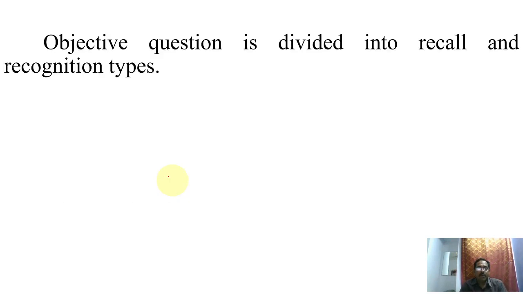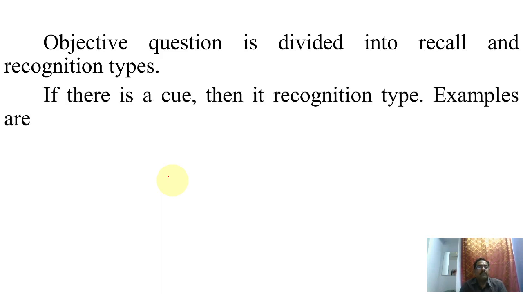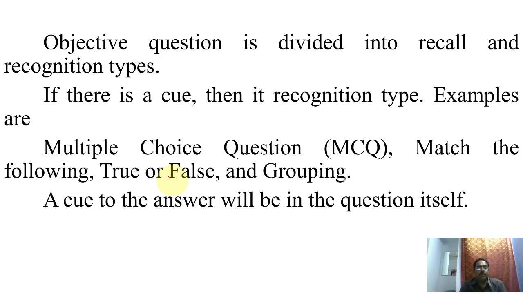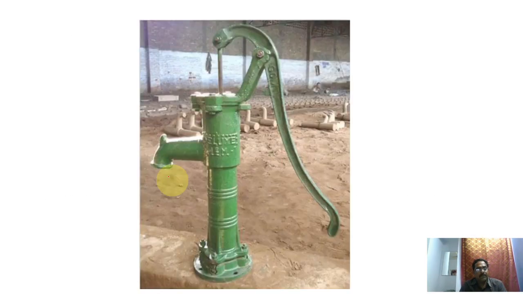Objective questions are divided into recall and recognition types. Now let us know about these two things. If there is a cue in the question, then it is called recognition type. Examples are multiple choice questions, shortly MCQ, match the following, true or false, and grouping. A cue to the answer will be in the question itself.